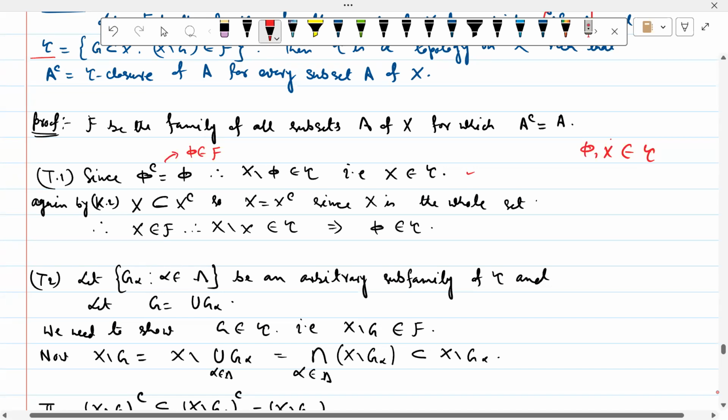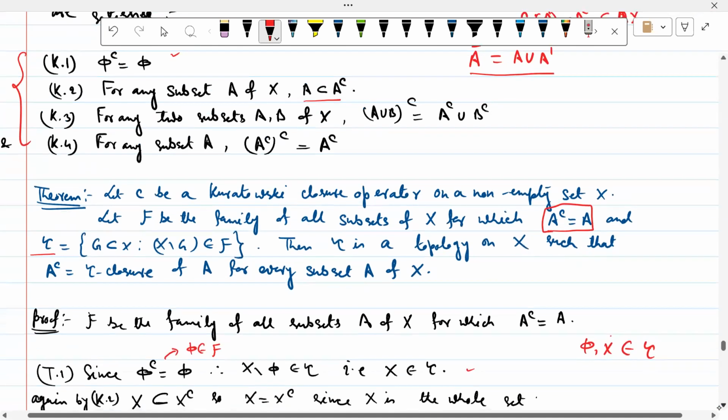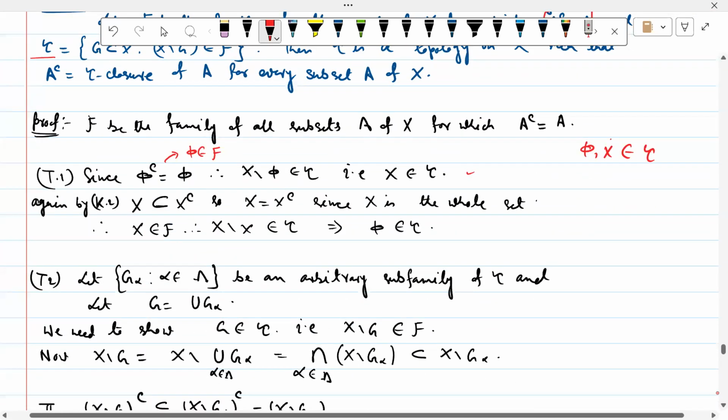Now for X, notice that X is a subset of X closure. এটা আমাদের সেকেন্ড কন্ডিশন ছিল, second condition A is a subset of A closure. So এই প্রপার্টিটা ইউজ করেছি, X is a subset of X closure.